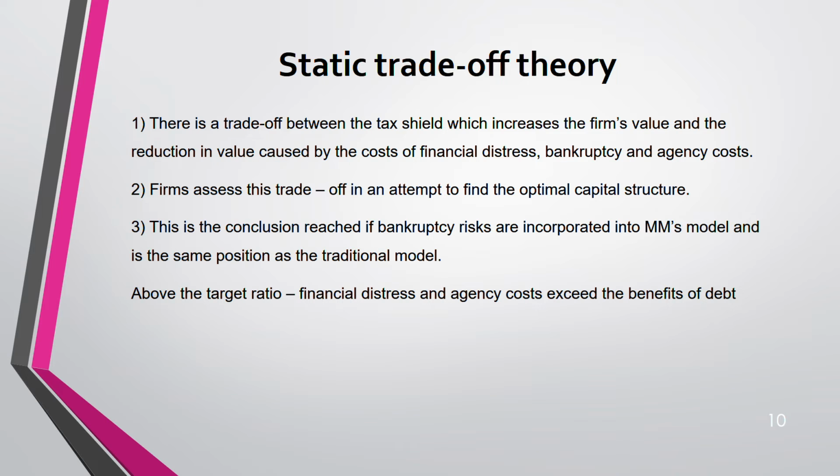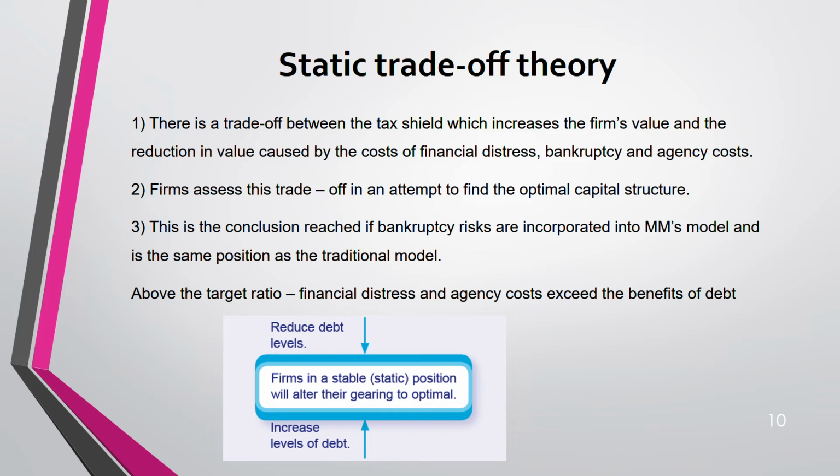Above that ratio, you are going to face financial distress and agency cost. Here, cost will be more than benefit. If you are below the ratio, you can keep on increasing your debt up to that target ratio. Okay, this is the meaning of static trade-off theory. You keep it static, one point. You just keep one target. So you keep on increasing and decreasing until you reach that target. If you are more than that target, you reduce and come to that target. If you are less than that target, you can increase your debt and come up to that target.